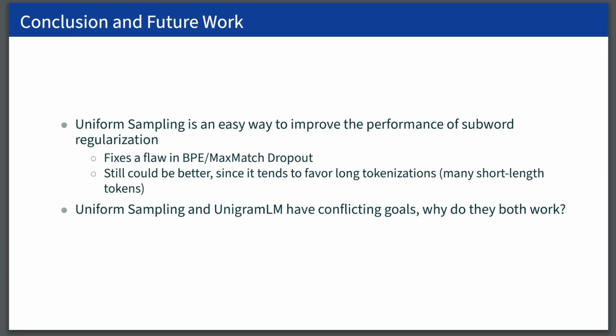In conclusion, we proposed uniform sampling as an alternative to BPE and MaxMatch dropout in order to fix a theoretical flaw in their distributions. Uniform sampling demonstrated a consistent improvement in translation quality over BPE and MaxMatch dropout and UniGramLM. As future work, we are interested in variations of uniform sampling that have more desirable distributional properties. Additionally, we are interested in why both UniGramLM and uniform sampling work so well, despite them having opposing goals, as UniGramLM seeks to reduce entropy and uniform sampling seeks to maximize it.